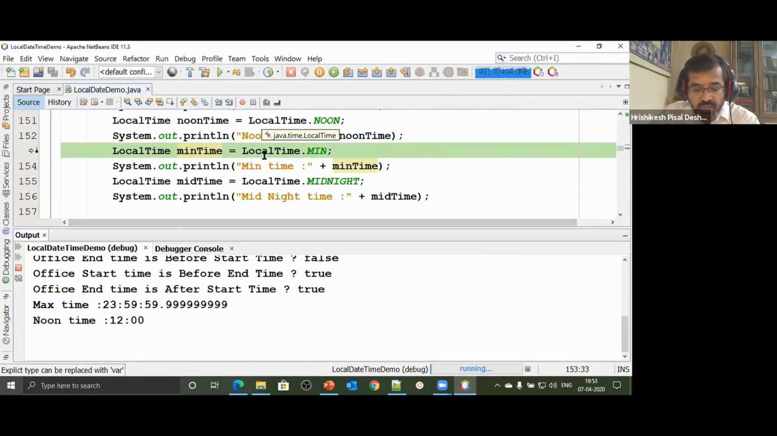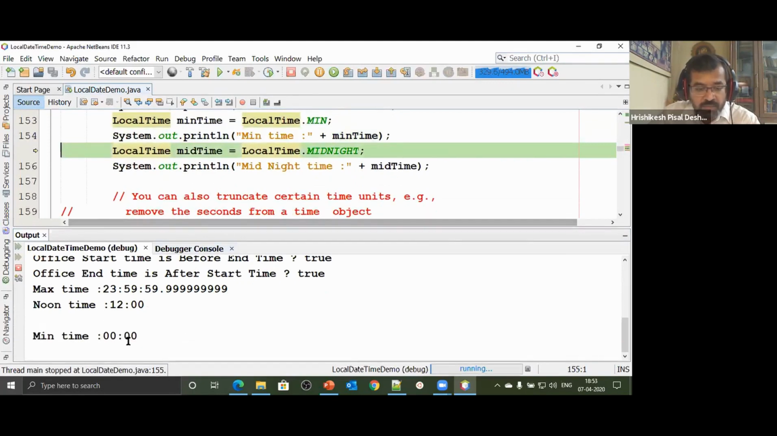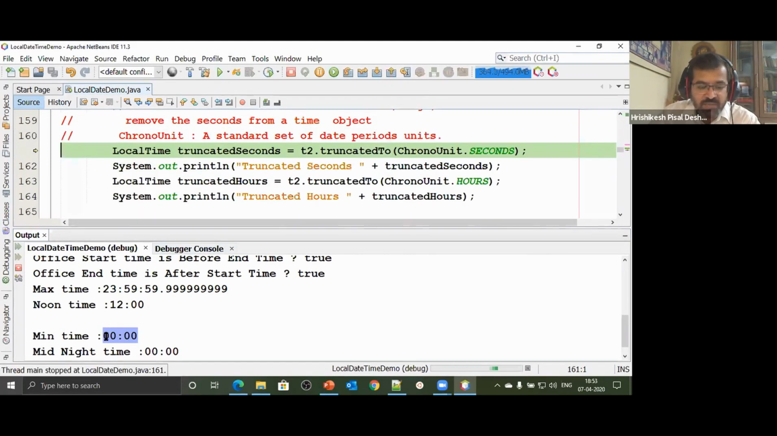Here we talk about minimum time. So we are now looking at minimum time, and I print the minimum time, 00:00. That's where the clock starts. What's the time at midnight? It's the same thing. Midnight, the 24 hours clock starts. So midnight and minimum time will actually be the same. So I can find what's the noon time, what's the max time, midnight, minimum time, and everything.